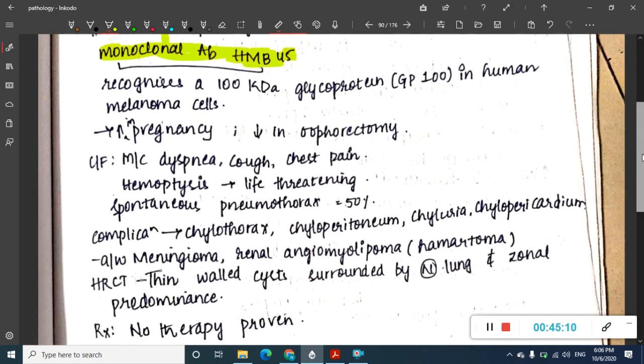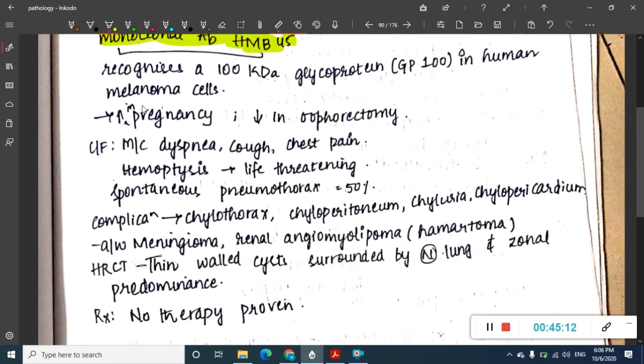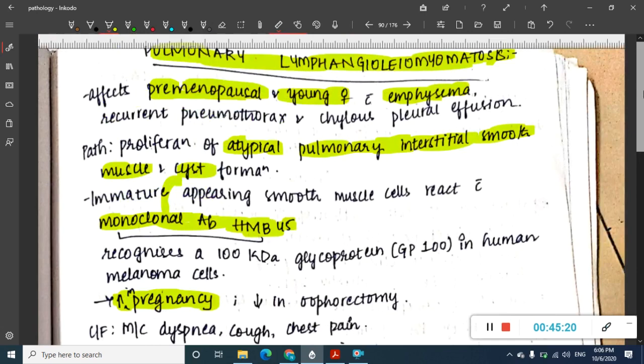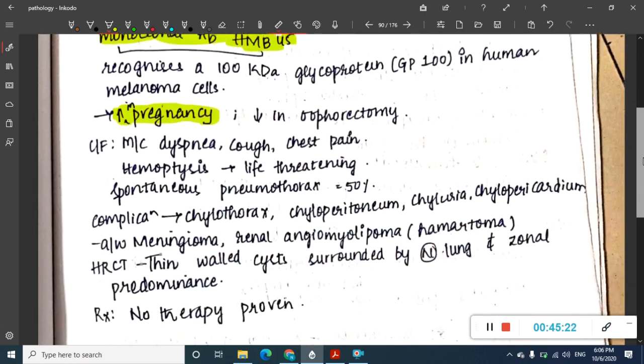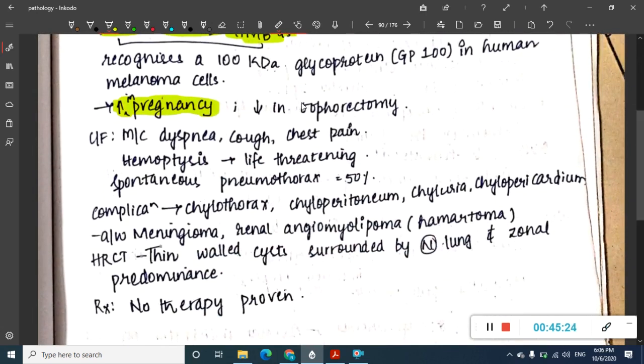So if you see, HMB45 is positive in pulmonary lymphangiomyomatosis. This pulmonary lymphangiomyomatosis is increased in pregnancy because it is actually related to hormones in young females, so it increases in pregnancy, and it decreases in oophorectomy. So it is just an association which has been found.